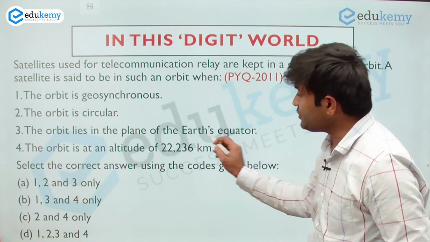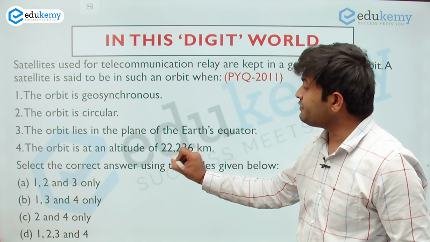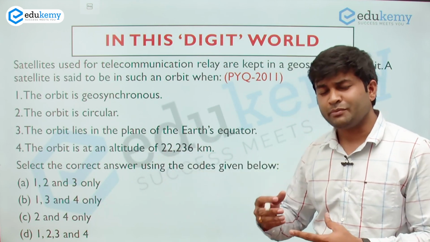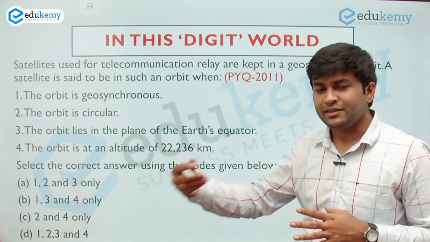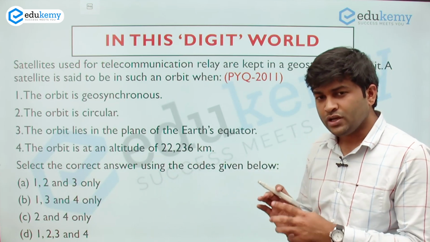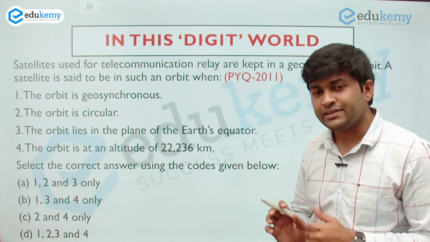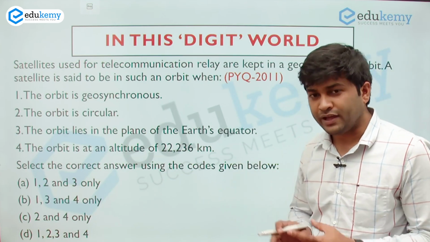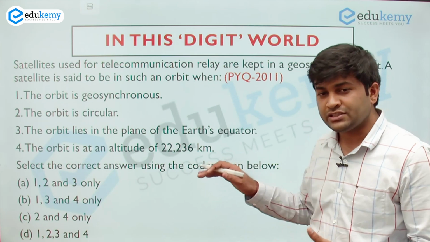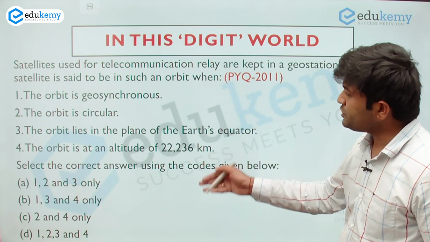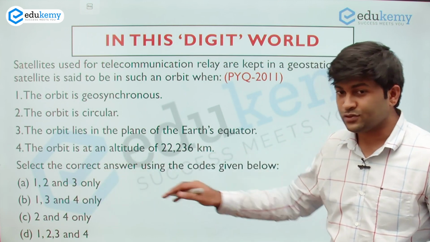I'm not saying that only the digit would be wrong. I am also saying that the things associated with the certain digits may be wrong. For example, there is a summit. The question talks about a summit in a particular year, and the place is also given. So either the place or the date, the digit mentioned, would be wrong in that particular question. So this kind of hack you can use to eliminate the statement. I am talking about just the statements in which the digits are mentioned. So if you eliminate option number 4, directly you can come to a conclusion that your answer is 1, 2 and 3, that is option number A.